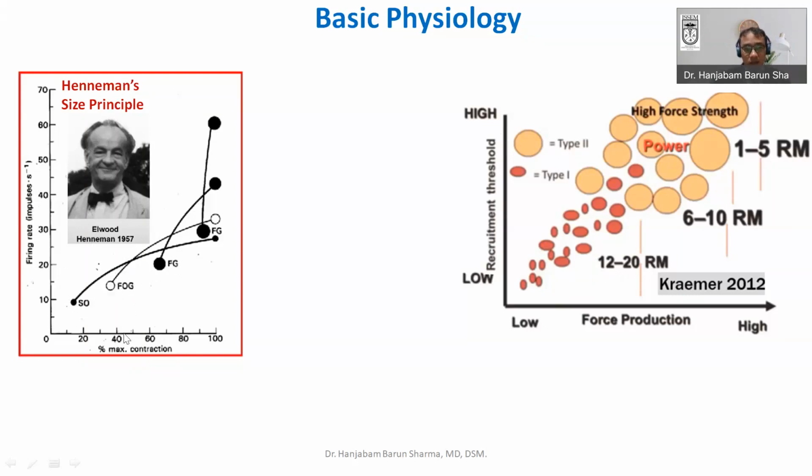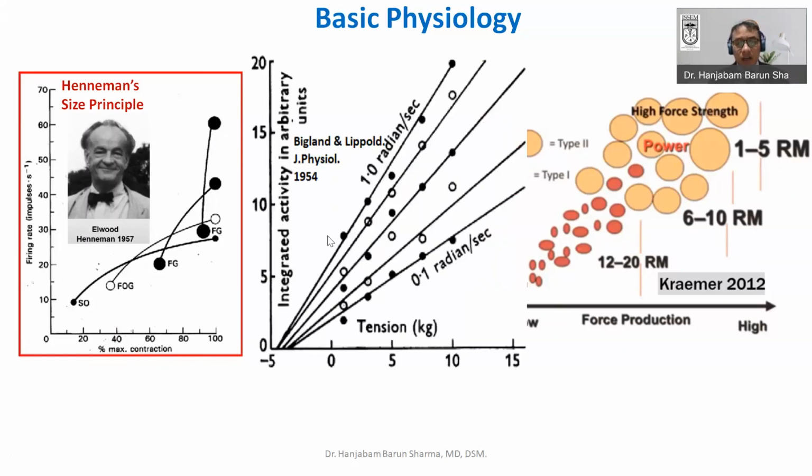Type 1 fibers are the ones you recruit at the lower side, at the minimum percentage of maximum contraction. The intermediate will be type 2A fiber, which is both glycolytic as well as oxidative. Whereas if you are targeting the high end, at the maximum percentage of contraction, then you have to depend upon the fast glycolytic or type 2X fiber. So this is the basic principle.